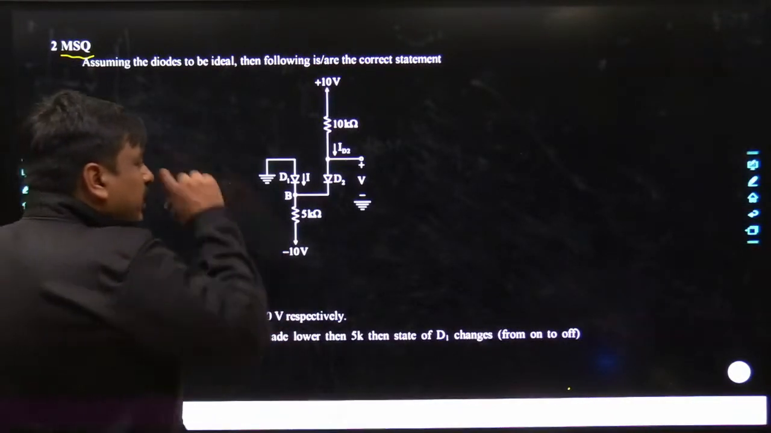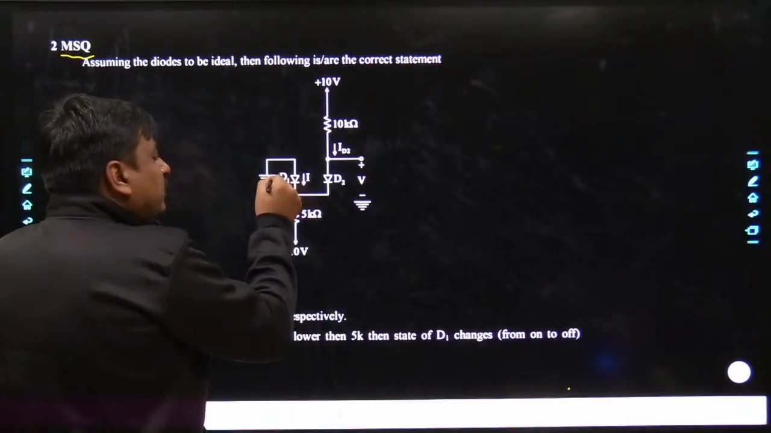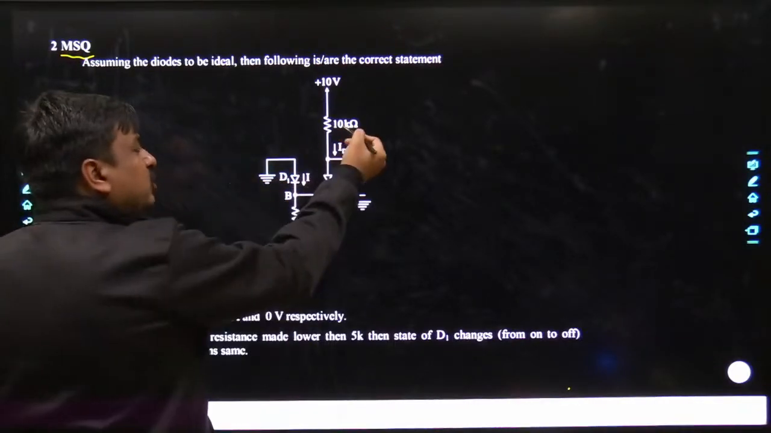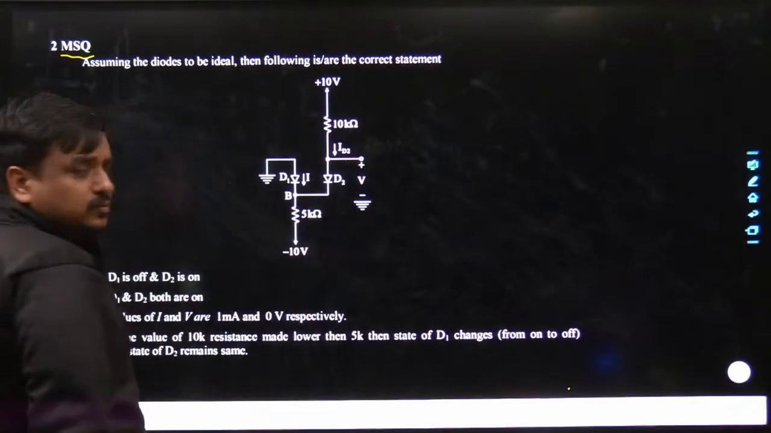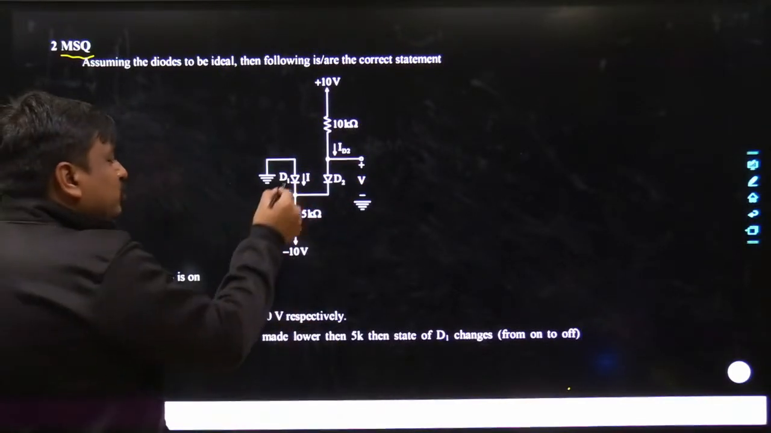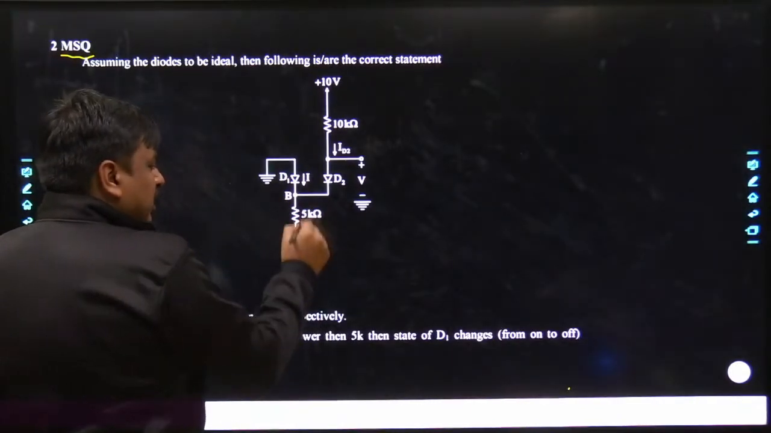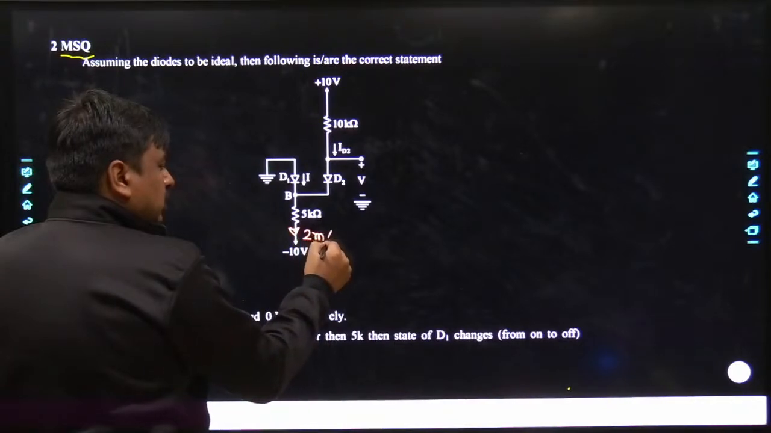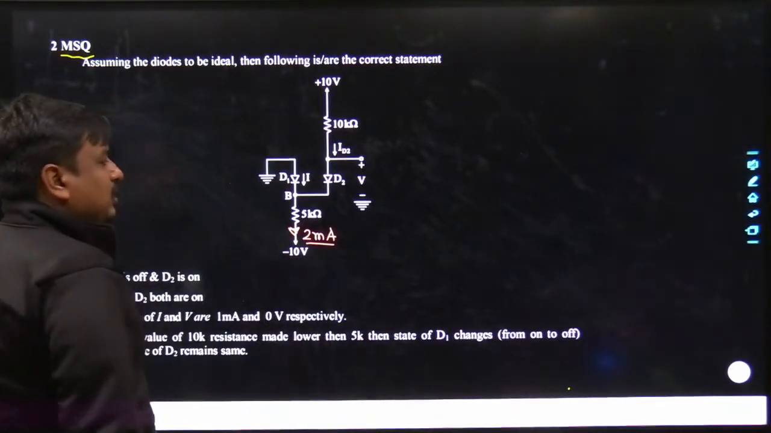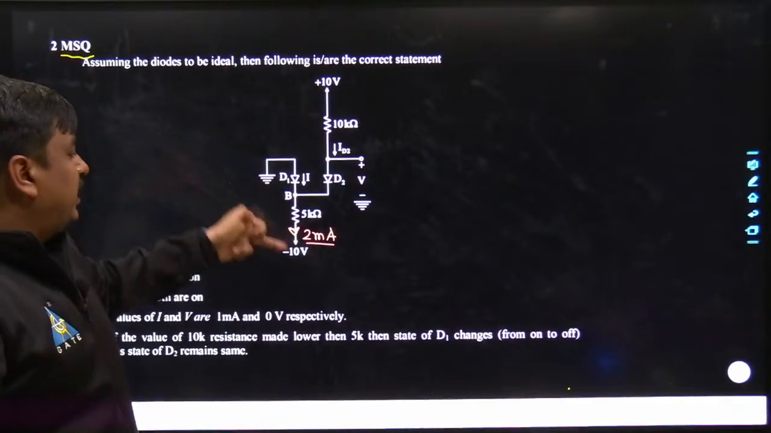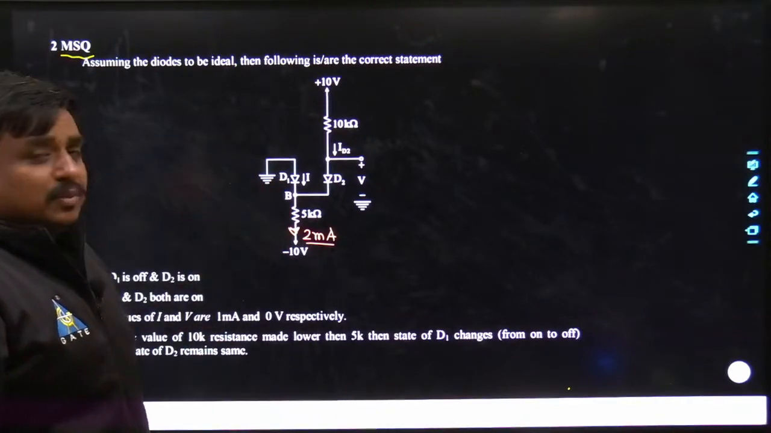See, initially D1 was taken as short circuited, when the value of resistance was 10 kilo as well as 5 kilo. If this was taken as short circuited, there was a constant flow of current. How much was it? It was 2 milliampere, that is nothing but 10 divided by 5, which is 2 milliampere.